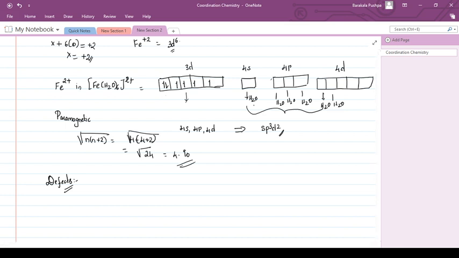Opposite charges attract, same charges repel. So what happens? Same charges, repulsion has to take place. The complex would have to collapse because of the high repulsion. But the complex has not collapsed, it is remaining as it is. So one defect is that he did not explain the splitting of the d orbitals. The first defect can be that he did not give any explanation for the splitting of metal d orbitals.